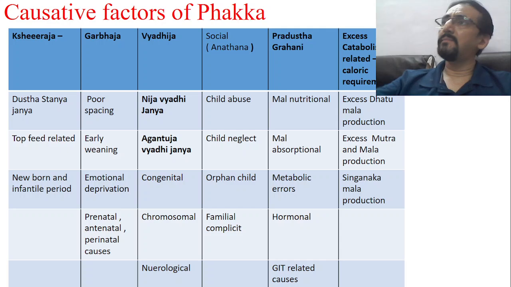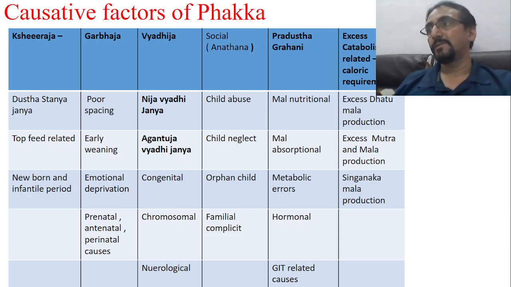I think Ayurveda has given the criteria or platform, and accordingly FTT has been explained. Anyway, other factors are social factors. So what does contemporary science say about social factors? Social factors are like child abuse, child neglect, orphan child, familial conflicts, etc.